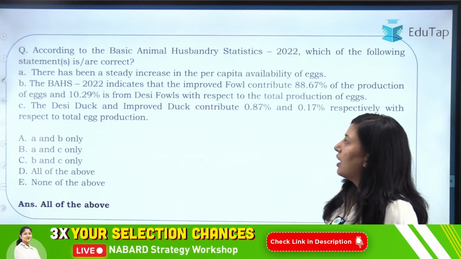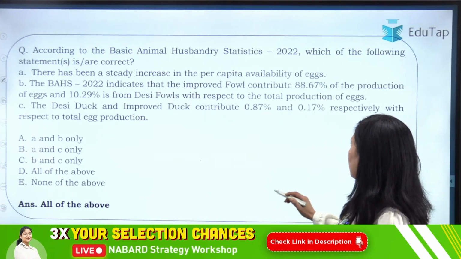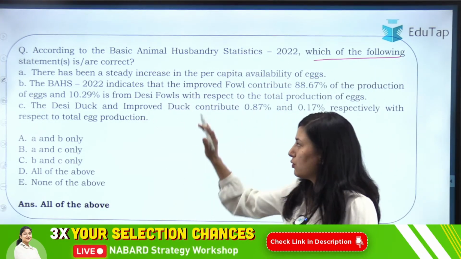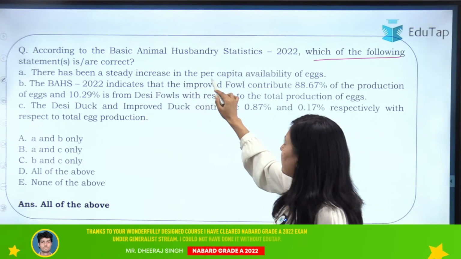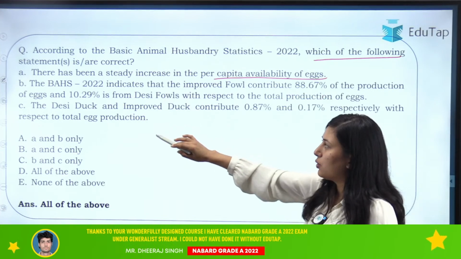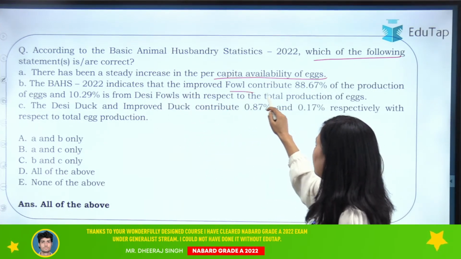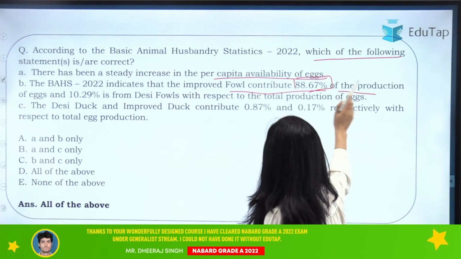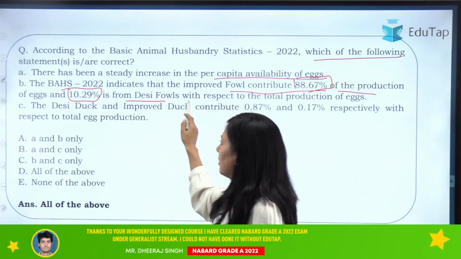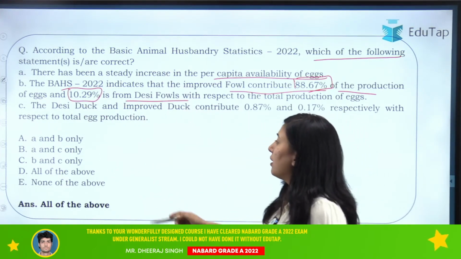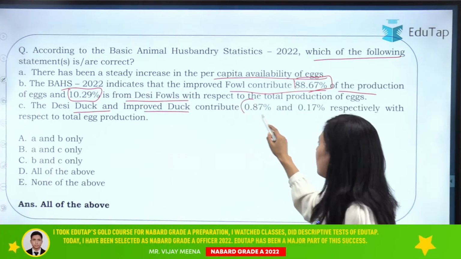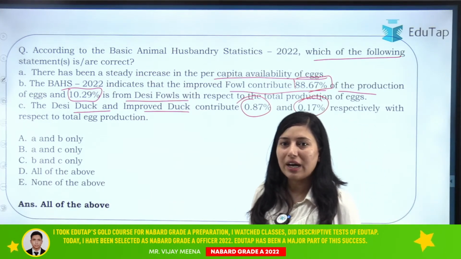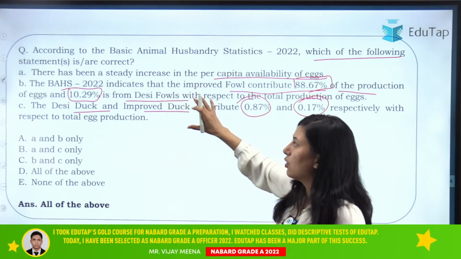So the next question is, according to the Basic Animal Husbandry Statistics 2022, which of the following statements is or are correct? Okay, now you have to tell me which of the following is correct. Statement 1: there has been a steady increase in per capita availability of egg. Statement 2: according to the statistics, improved fowl contribute 88.67% to the production of egg, and 10.29% is contributed by your desi fowl. Then we have the desi duck and improved duck contribute 0.87% and 0.17% respectively to total egg production. So you have to tell me out of this which of the following is or are correct.